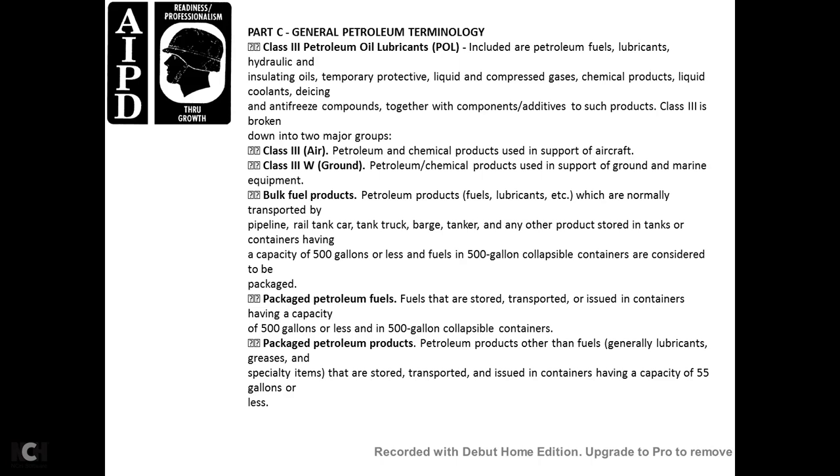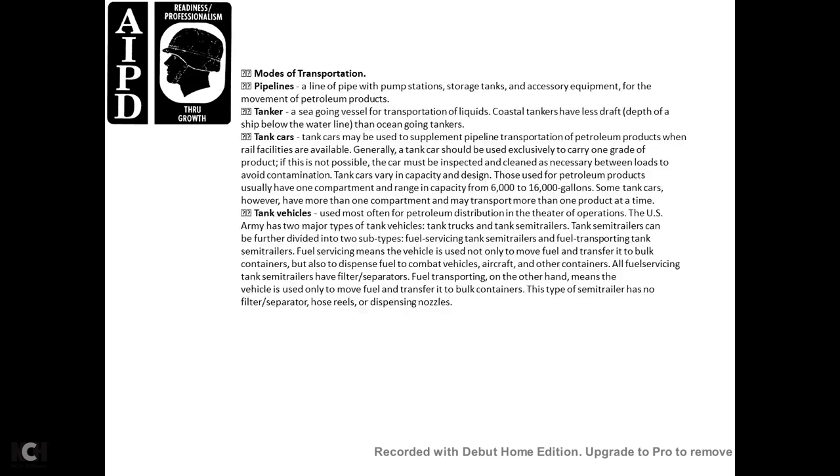Bulk fuel products, such as fuels, lubricants, etc., are normally transported by pipeline, rail tank car, tank truck, barge, or tanker. Any other product stored in tanks having a capacity of 500 gallons or less, or 500 gallon collapsible containers, is considered packaged. Packaged petroleum fuels are stored, transported, and issued in containers having a capacity of 500 gallons or less, or 500 gallon collapsible containers. Packaged petroleum products other than fuels, generally lubricants, grease, and specialty items, are stored, transported, and issued in containers having a capacity of 55 gallons or less.